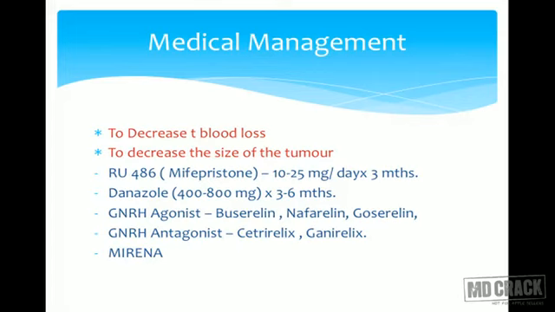Medical management is also considered to decrease the size of the tumor. So before surgery, we want to shrink the myoma in size so that the surgery can be done easily and with less damage to the myometrium. So we can have medical management in the form of RU486, that is mifepristone, or danazol, or GnRH agonists like buserelin, nafarelin, goserelin, GnRH antagonists like cetrorelix and ganirelix, or even Mirena.